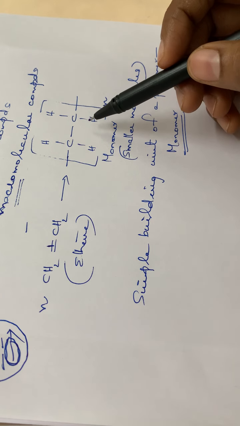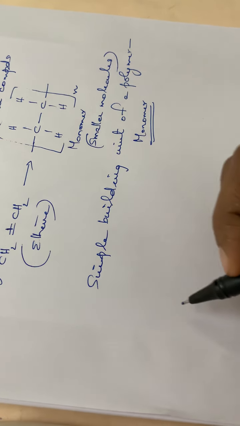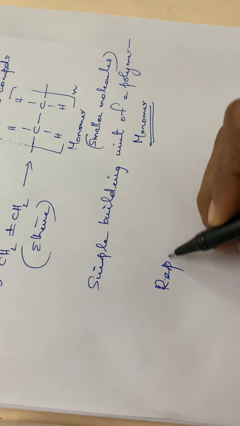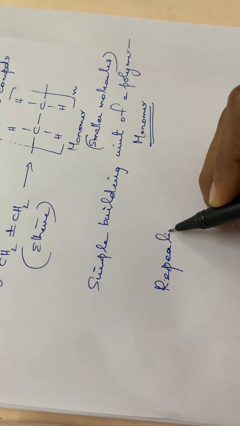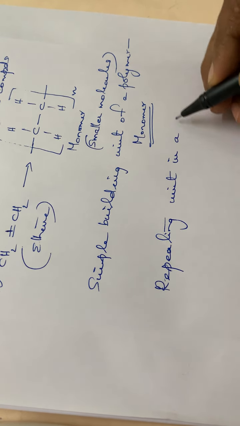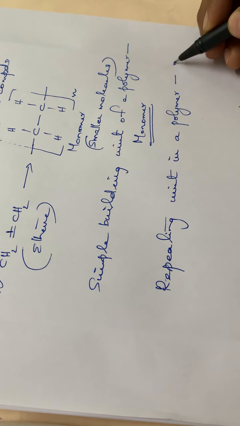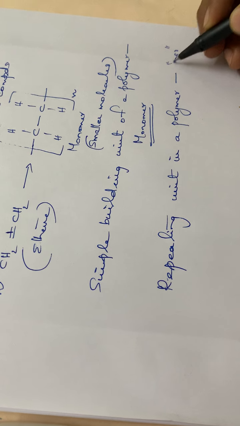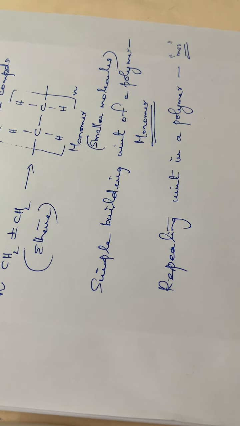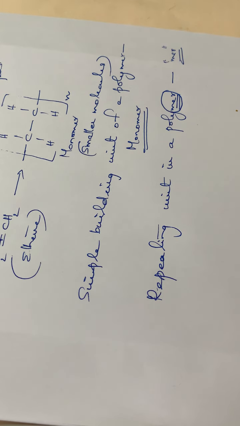Then this repeating unit in a polymer molecule, here in this particular molecule, ethene is a repeating unit, isn't it? So this repeating unit we can call a mer. The repeating unit in a polymer is called the mer.